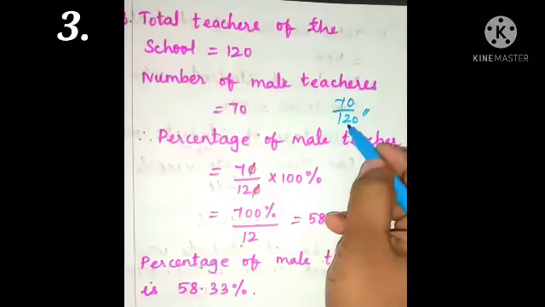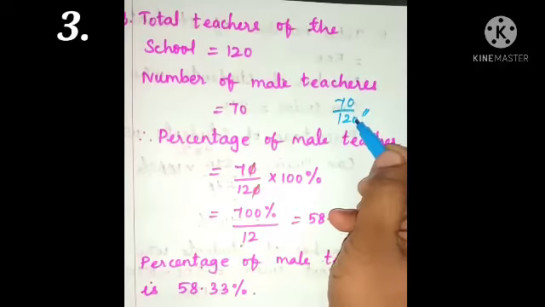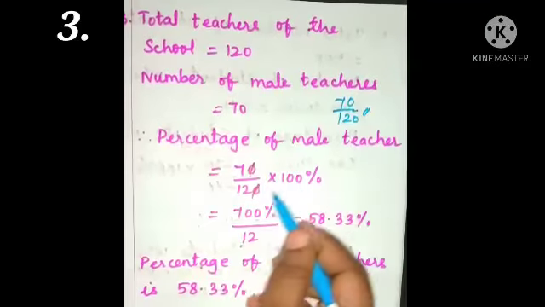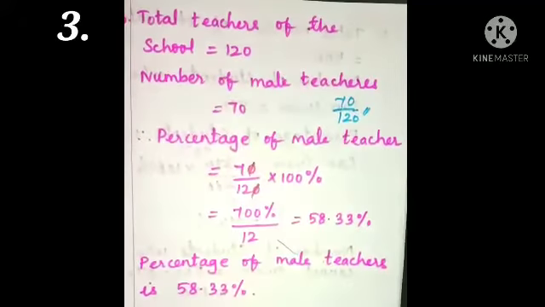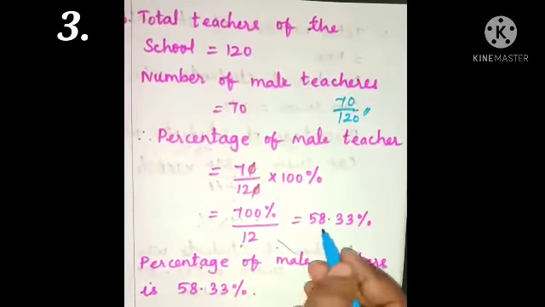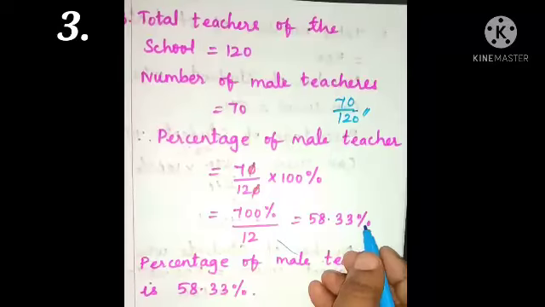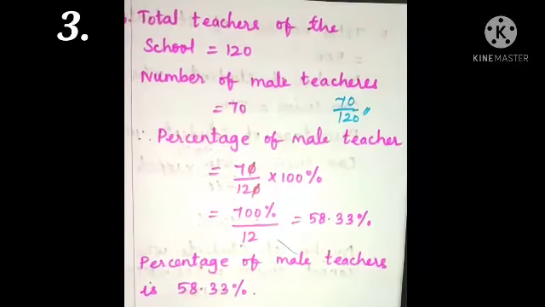Now, find the percentage of male teachers. For that, multiply 100 percentage with the fraction 70 by 120 and simplify it. We get 700 by 12, and cancelling we get 58.33 percentage. So the percentage of male teachers in the school is 58.33 percentage.